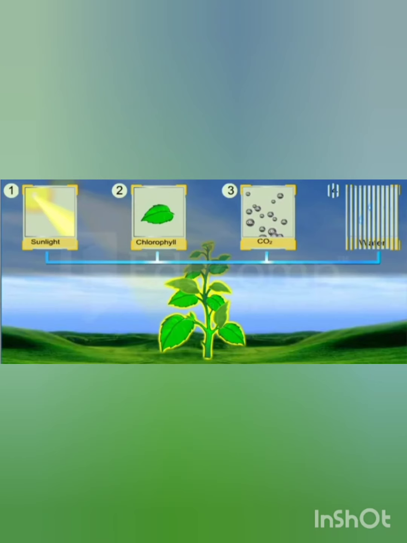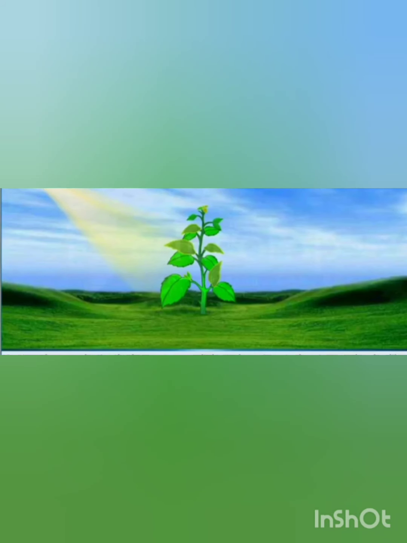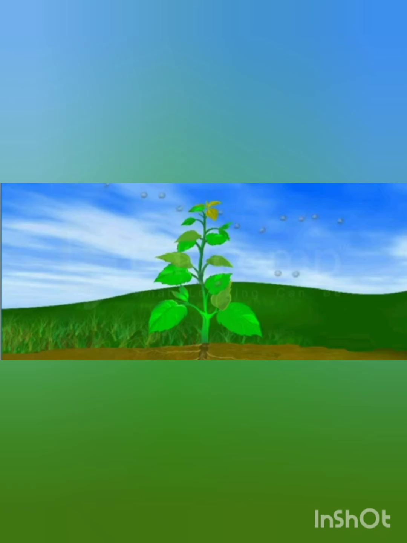All these factors together help plants to prepare their own food. For photosynthesis, plants need light energy from sunlight. They convert the light energy into chemical energy and this chemical energy is used by the plant for growth and development.